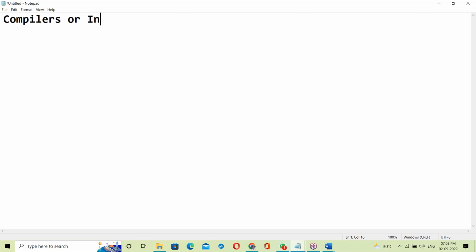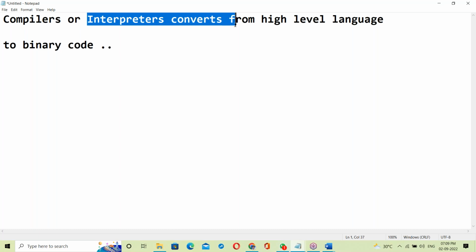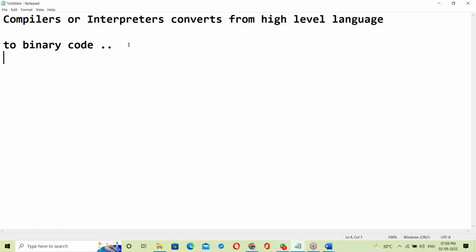Compilers or interpreters convert from high level language to binary codes. Once converted to binary code, the program executes.